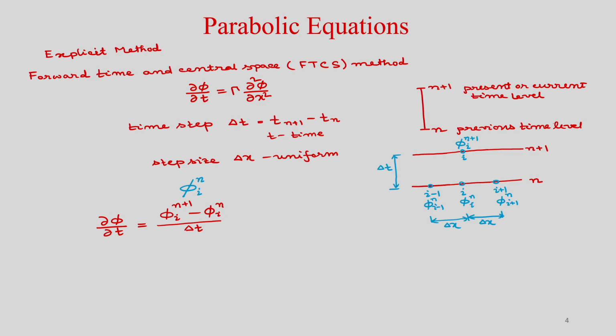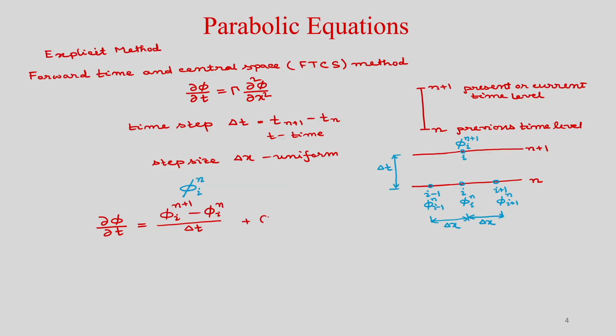So, what is the order of accuracy of this finite difference formulation? Obviously, it is first order accurate, order of delta t.